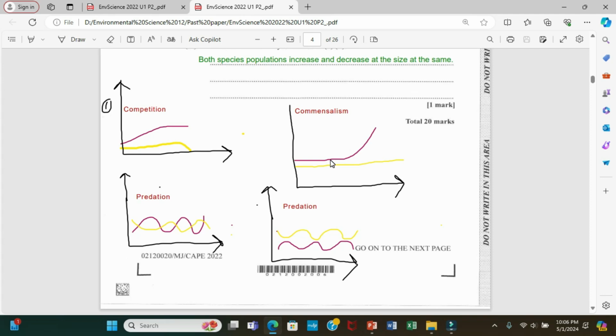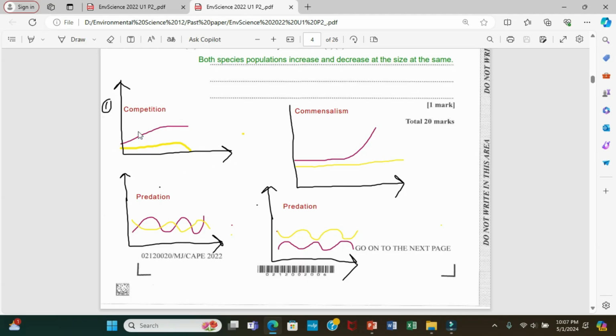All right, with commensalism, one organism will benefit while the other will not. So the yellow line here shows that this organism is not benefiting from the relationship. It's just on one level. While the other one here, the population size grows, which shows this one is benefiting. So one is benefiting, one remains constant.